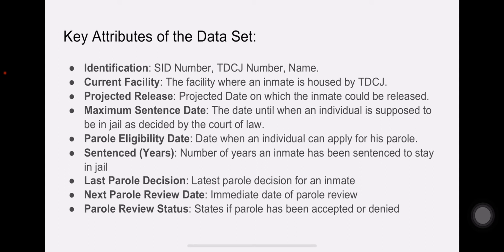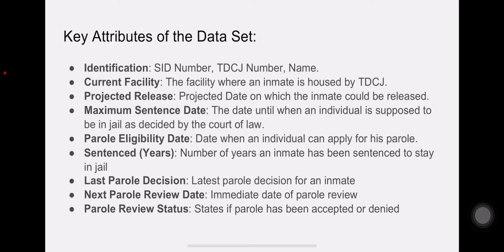So the key attributes of this dataset consist of many columns. The identification can be done using three of those: SID number, which stands for State Identity Number, TDCJ number, which is Texas Department of Criminal Justice number, and the name of the prisoner. The current facility is where the inmate is housed as of now. The projected release date is when the inmate can be released out of the prison. Maximum sentence date is how long he is supposed to be in as per the court of law.